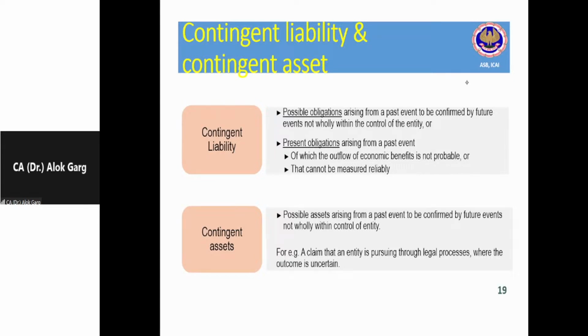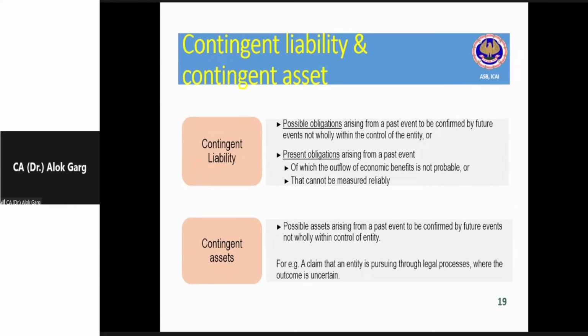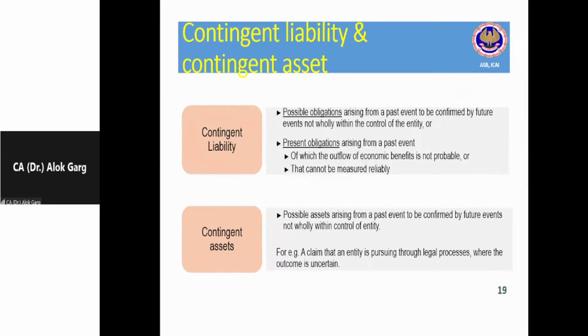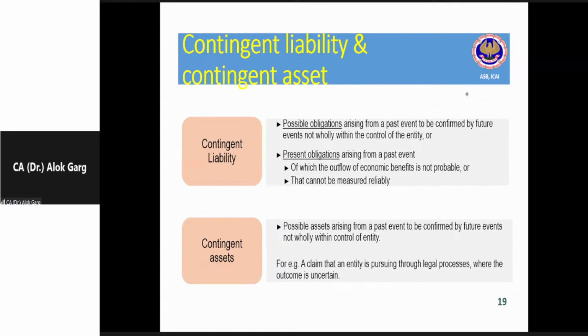The provision is going to be recognized when three conditions are satisfied: present obligation arising from past event, outflow is probable, and outflow is measurable. Right? You can measure the amount. You are certain, or I would say more than 50% chances are there that this outflow will happen. Okay.